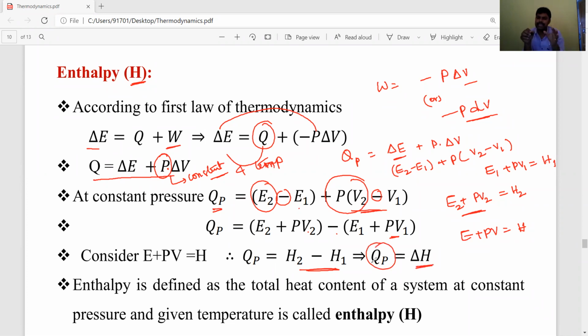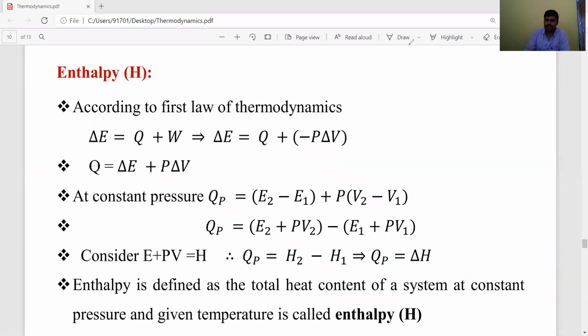QP means what? The amount of heat absorbed by the system at constant pressure and temperature is equal to the change in enthalpy. Okay, students, change in enthalpy. So that's the enthalpy definition.